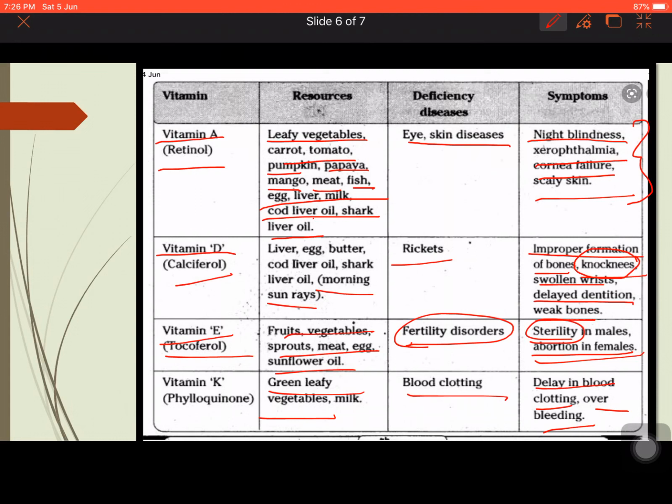Vitamin E helps in growth and in making a person fertile. Now for phylloquinone or vitamin K, we can say it helps in blood clotting. So these are the important functions whose deficiency leads to deficiency disorders. Now let us move on to the last slide, which will be dealing with the water soluble vitamins.